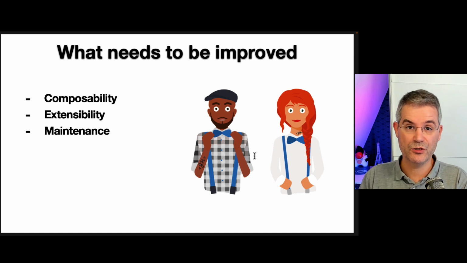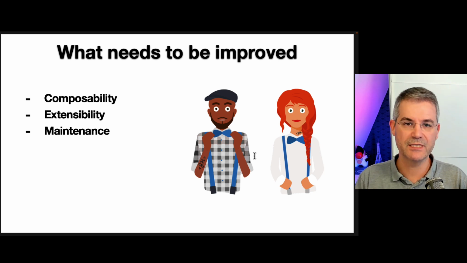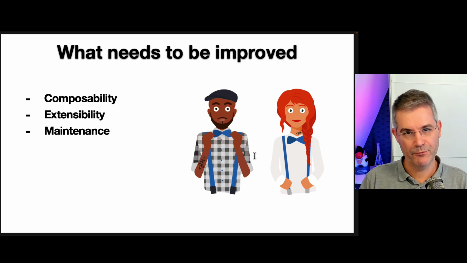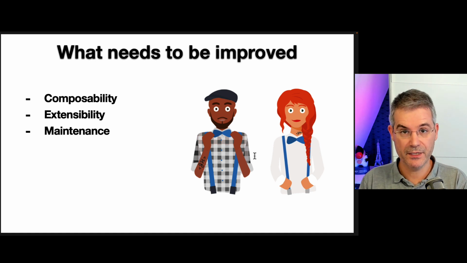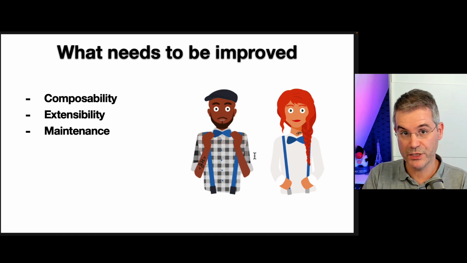We want to change also extensibility. A lot of people want to customize the JHipster project for their own needs. And so with Yeoman, it's possible with some things that we call blueprints or modules in JHipster, but it's a bit hard. And with JHipster Lite, we want to have something much easier. And last but not least, we want to improve maintenance, both from the team coding the project, but also for the people like you using the project.